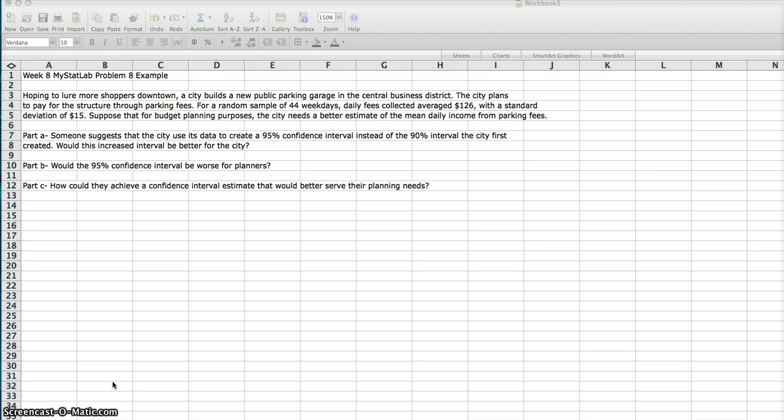Obviously, a population is the best way to go about it. That's not going to be possible in most cases. But the larger the sample size, the smaller the error. So maybe the best thing for them to do would be to just have more data collected and have a larger sample.